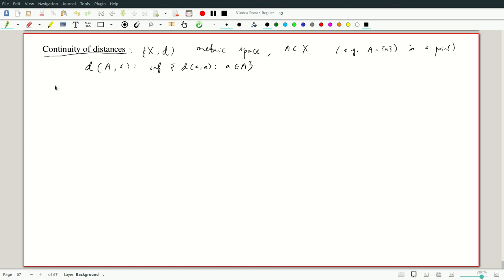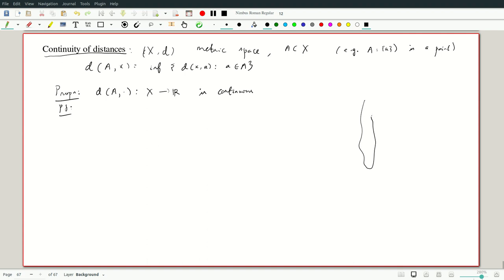So what we show is the following proposition. This is a function of x. The distance from A, a map from X to R, is continuous. This complements our way of combining functions from R, and we'll see in a metric space this is particularly important in characterizing continuity itself. So the distance from A is a continuous function.